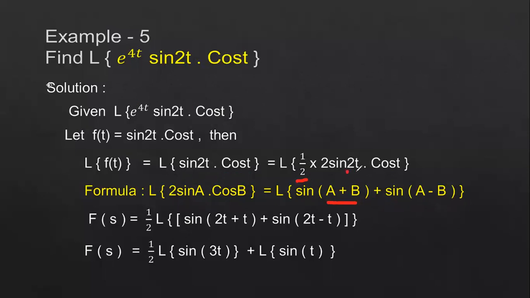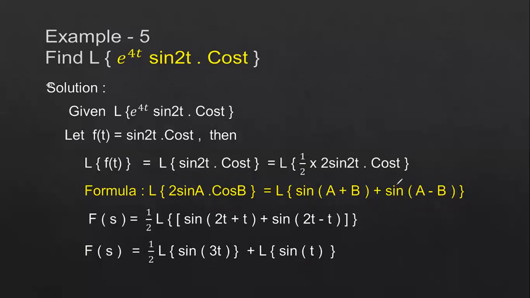What is a here? 2t. What is b here? t. So 2t plus t plus sin of 2t minus t. Finally, 1 by 2 into Laplace transform of sin 3t plus sin t.